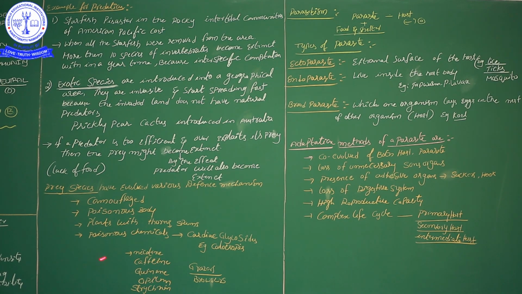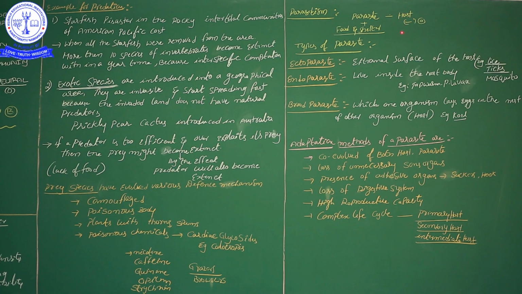Now we are going on to another interaction, that is parasitism. Why I mentioned these two at a time is because parasitism and predation both have the same type of interaction. In predation time and parasitism time, one species gets harmed, another species gets benefit. So I mentioned these two continuously. In parasitism, two species interact. One species we call a parasite, another species we call a host.